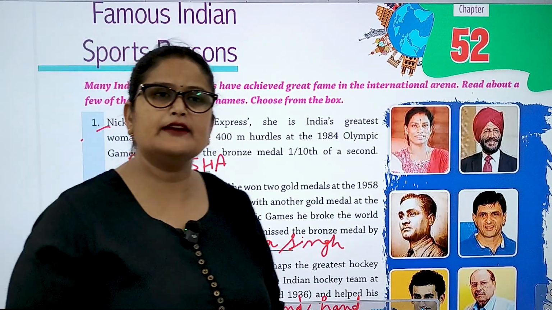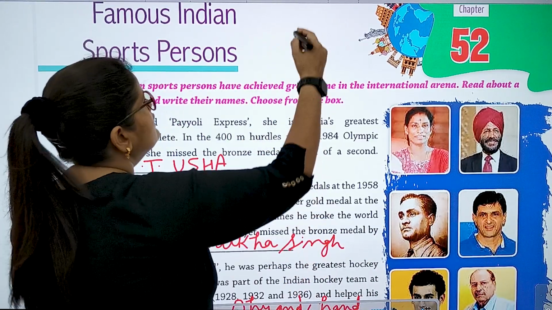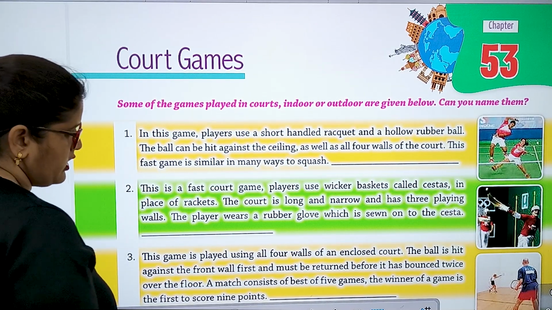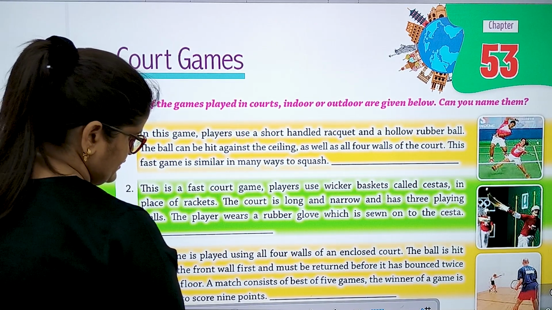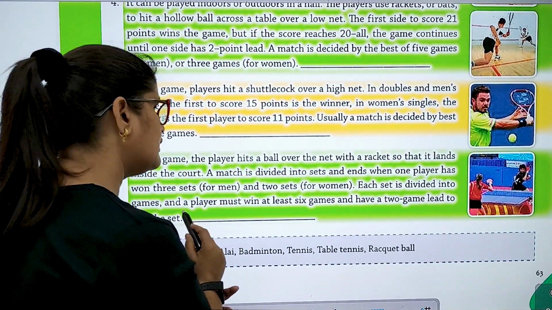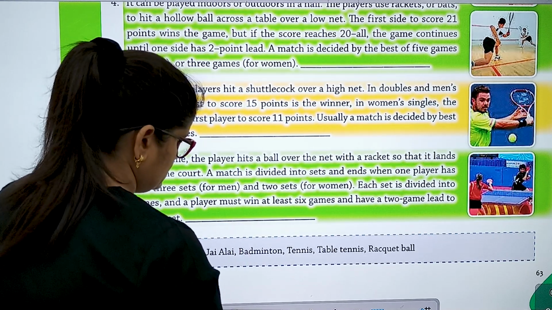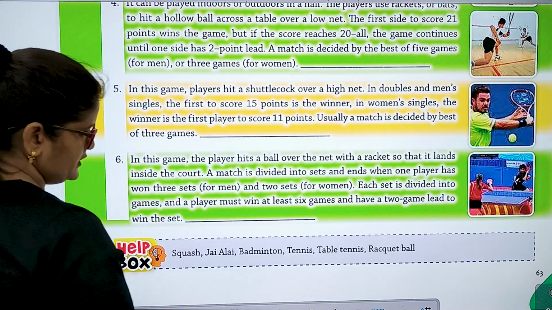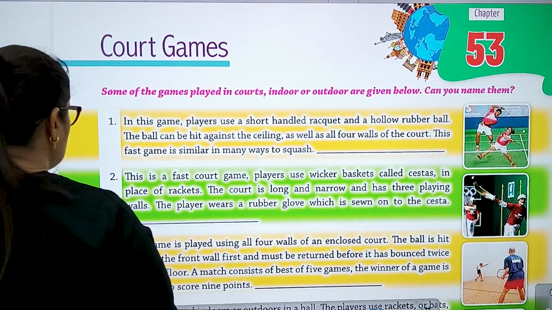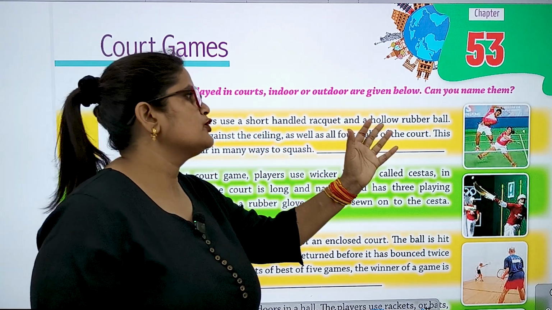So everyone, the chapter is over here. Now let's begin the next chapter, chapter number 53. Court games: racquetball, jai alai, squash, table tennis, badminton, tennis. Okay. Some of the games played in courts, है ना? Indoor or outdoor, are given below. So can you name them?